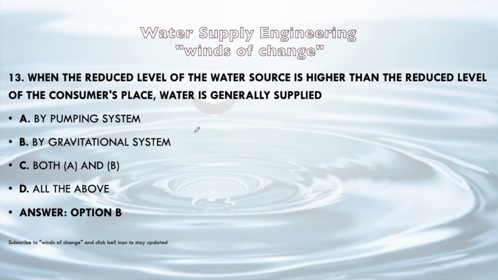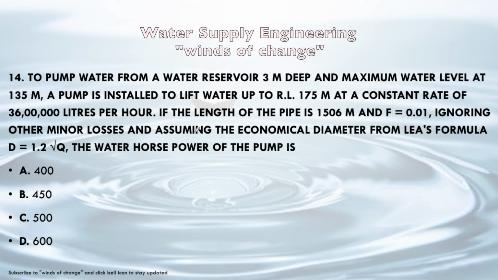Okay. Next question, to pump water from a water reservoir 3 meter deep and maximum water level at 135 meter, a pump is installed to lift water up to RL of 175 meter at a constant rate of 36,000 liter per hour. If the length of the pipe is 1506 meter and f equals 0.001, ignoring other minor losses and assuming the economical diameter from Lea's formula D equals 1.2 root Q, the water horsepower of the pump is. Now we have to determine the water horsepower here.